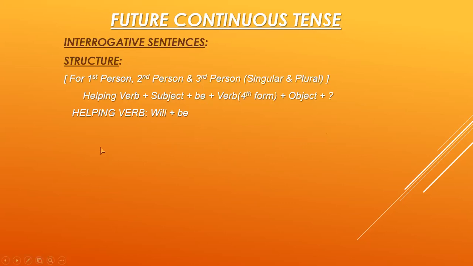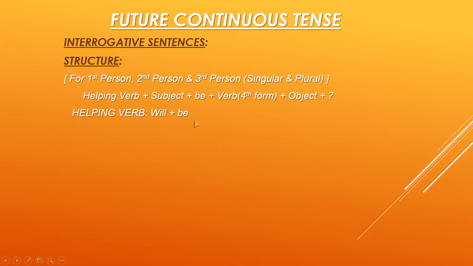Now I'm showing you the interrogative sentences. Future continuous tense. We are discussing future continuous tense. The structure is only one here because only one helping verb is here. For first person, second person, and third person, singular and plural, we have the structure: helping verb plus subject plus be plus verb fourth form plus object plus question mark, and the helping verb is will plus be.